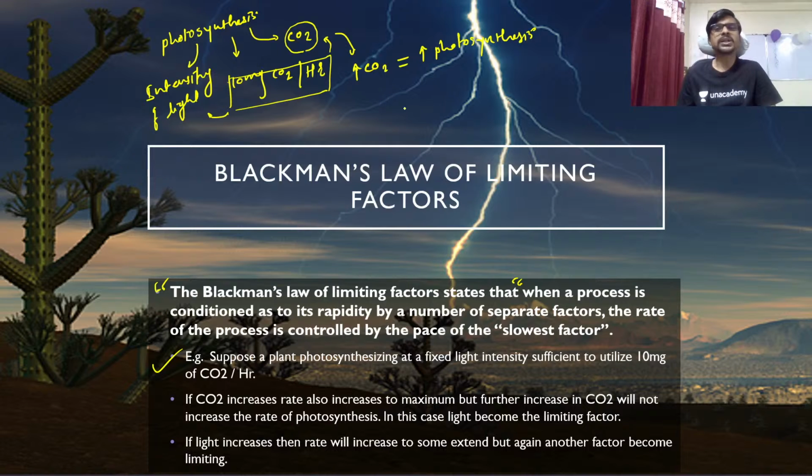Okay, but after the more increase in carbon dioxide, if you see the large amount of carbon dioxide you are increasing in the environment, the rate is not going to be very high, and that's why if you see the graph of this condition, it will look like this.